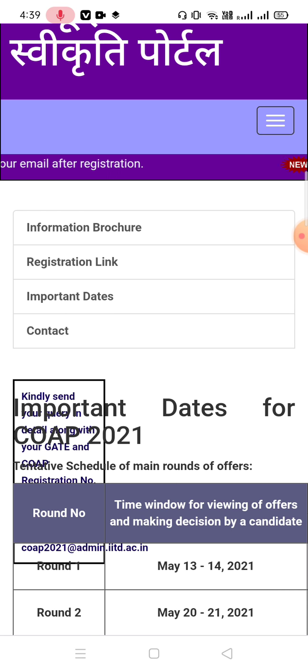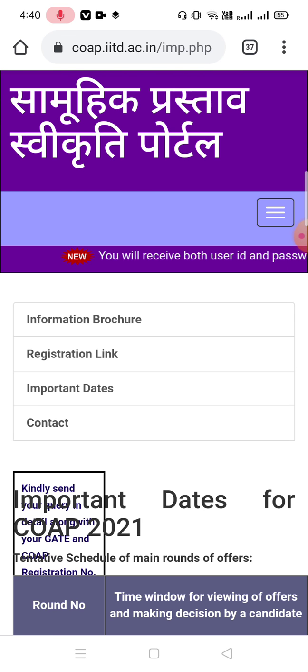Suppose you want to apply for IIT Kharagpur, IIT Kanpur and IIT Bhubaneswar. Suppose you are interested in only 3 IITs. At first you have to register in COAP. After getting the registration number, you have to visit the official website of IIT Kharagpur and fill the admission form there.